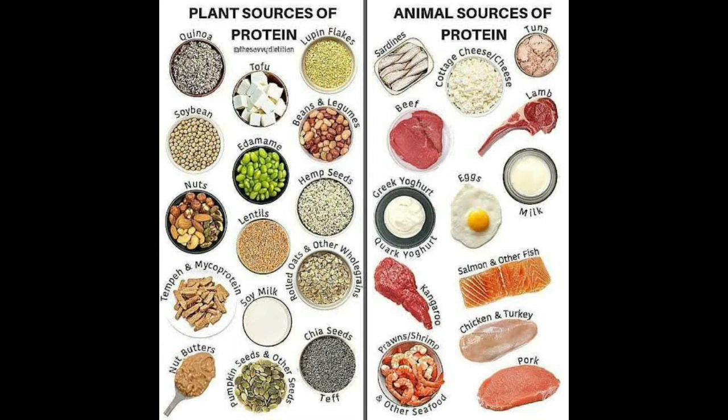See, we are having 2 sources of proteins. The proteins we are acquiring from either animals or from the plants. See, in this picture you can see clearly the difference between the protein sources of animals and also the protein sources of the plants. If you are non-vegetarian, you can opt for the animal source of proteins, or if you are vegetarian, you can take the plant sources, or if you are eating both, there are many choices of eating these proteins.